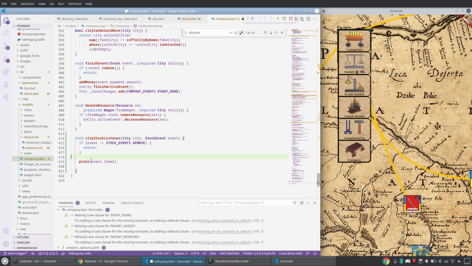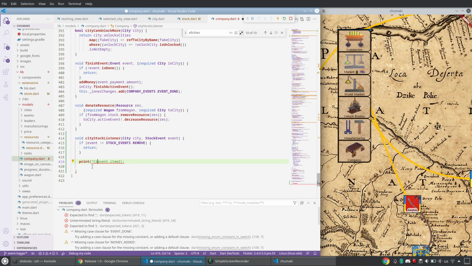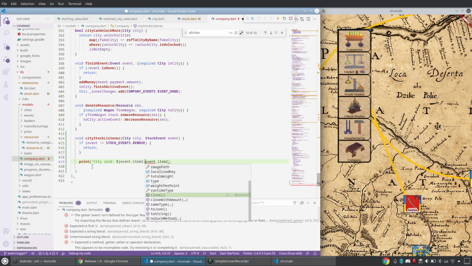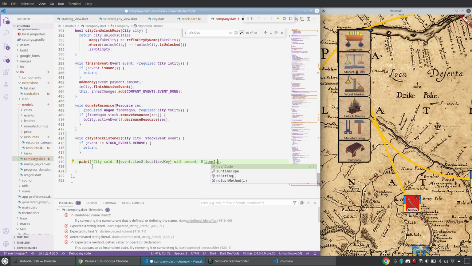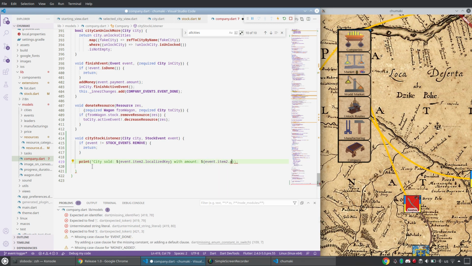Okay, let me add something more. City sold event.item2.localizedKey with amount. Just for debugging, let's check what I put here. Item event.item2.amount.